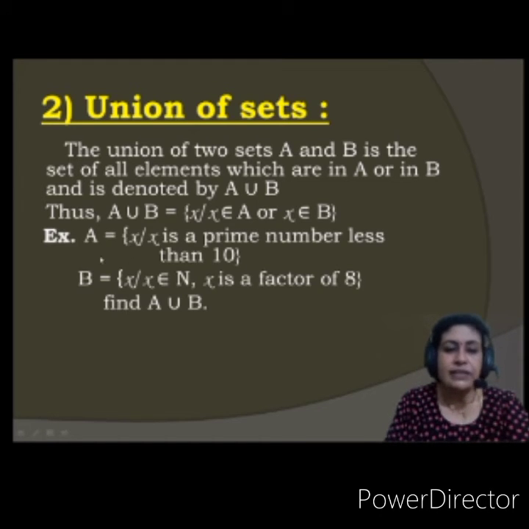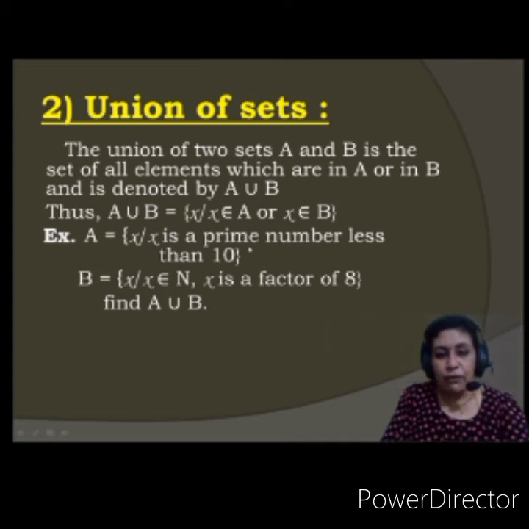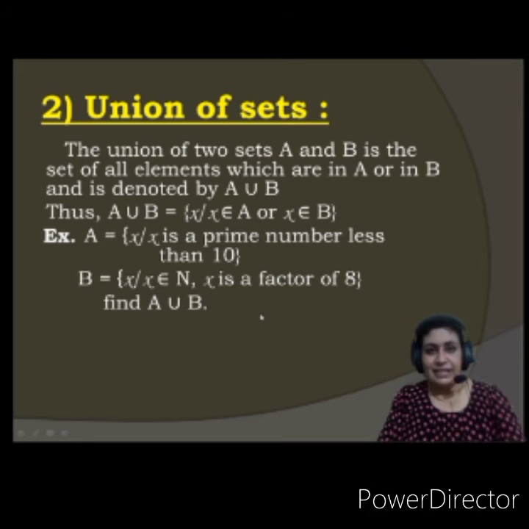So let us understand with the help of an example. A is the set of all such x where x is a prime number less than 10. And B is the set of all such x where x belongs to natural numbers and x is a factor of 8. Find A union B. So first let us write down this. This is the set builder form. Let us write down in the listed form.